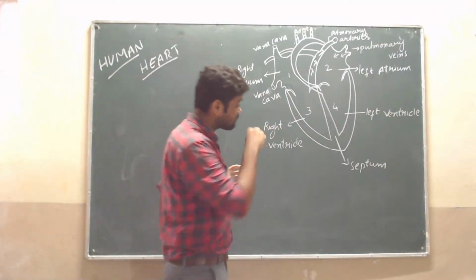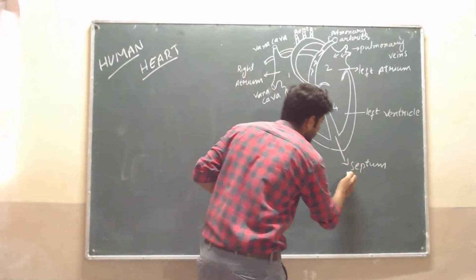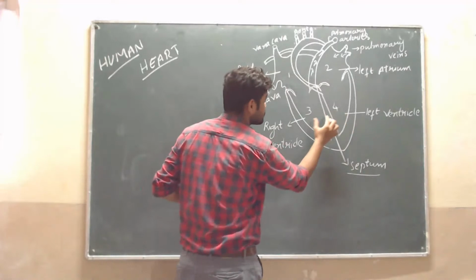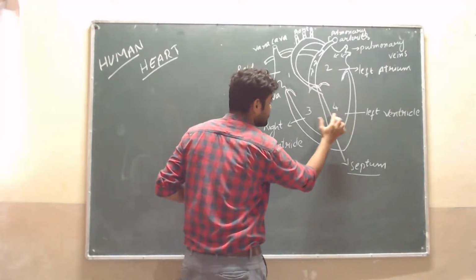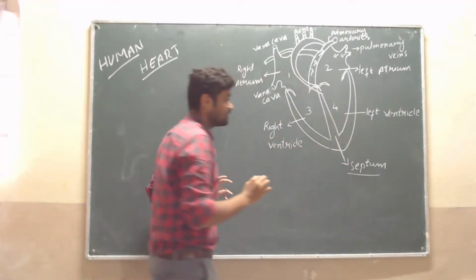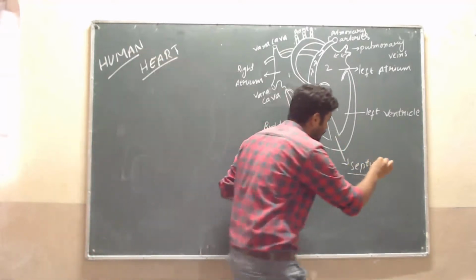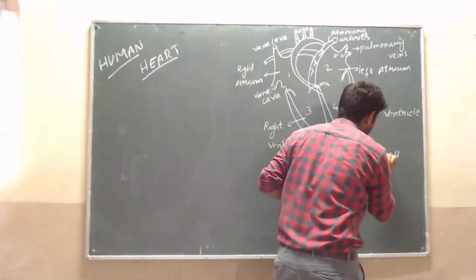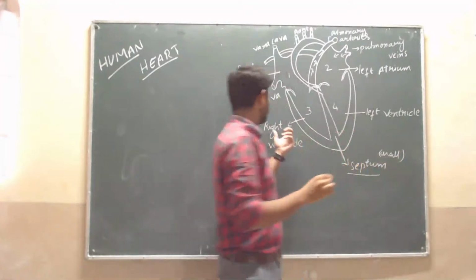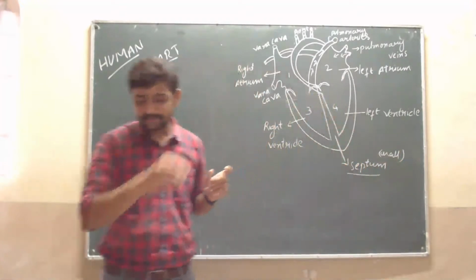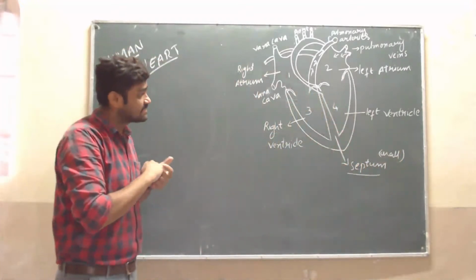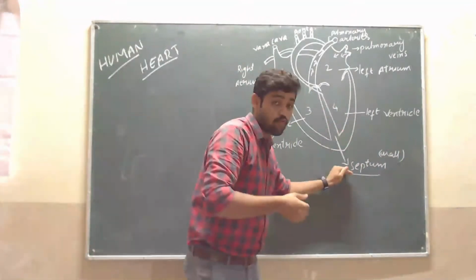See, a septum is there. What is this septum? Between these two chambers, a septum is there. Suppose we can think of it as a wall. We can also call it a wall between the right ventricle and the left ventricle. It is like a wall.